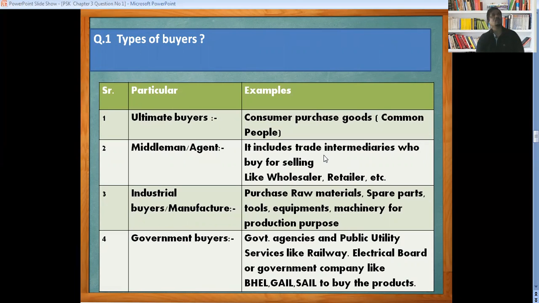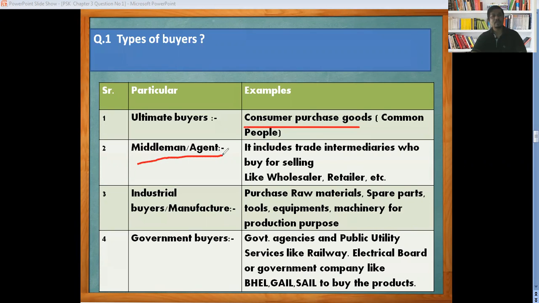Ultimate buyers are the common people; we are part of society. We purchase two types of product. One is milk on a regular daily basis, which comes under FMCG, and another is consumer durable. I have a mobile phone, laptop, refrigerator, furniture, car, bungalow, etc. These come under consumer durable. So the ultimate buyer is the common consumer who purchases goods and services.